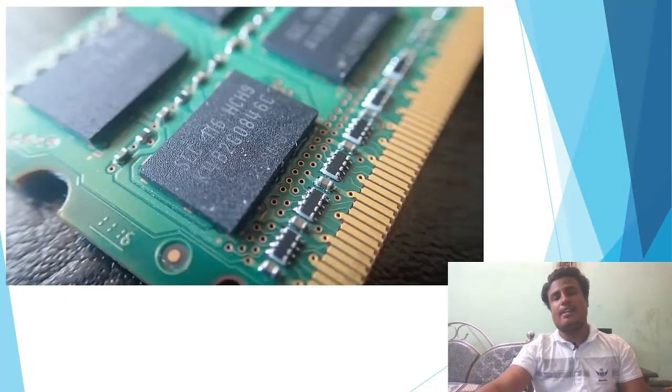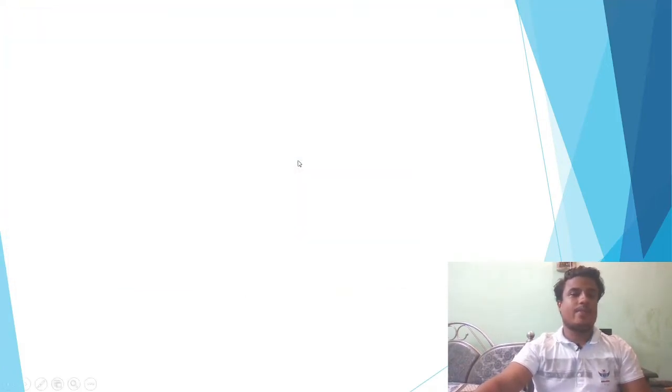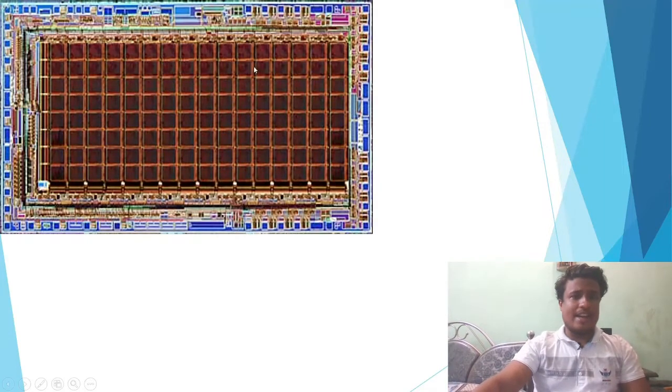So here you can see a zoomed out version of our RAM, not in microscopic view but to some extent. You can see the chip here. I am now going to show you the electron microscopic view of this chip, how this chip actually looks when seen in an electron microscope. So here you can see the microscopic view of the RAM chip.